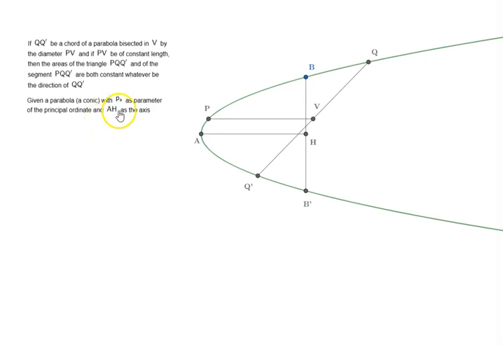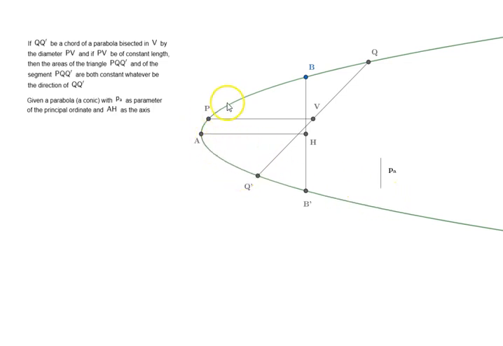Given a parabola with PA as the parameter. Now what's the parameter of the principal ordinate? PA is what we would call the latus rectum. In those times it was called the parameter of the principal ordinate. So what is it actually?